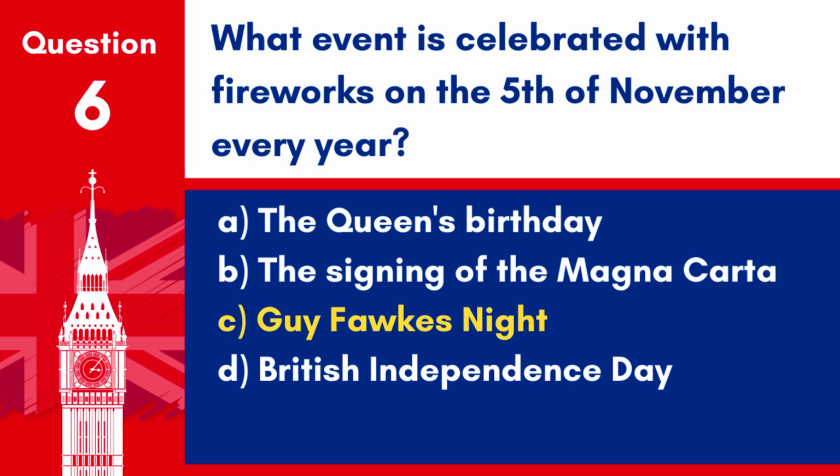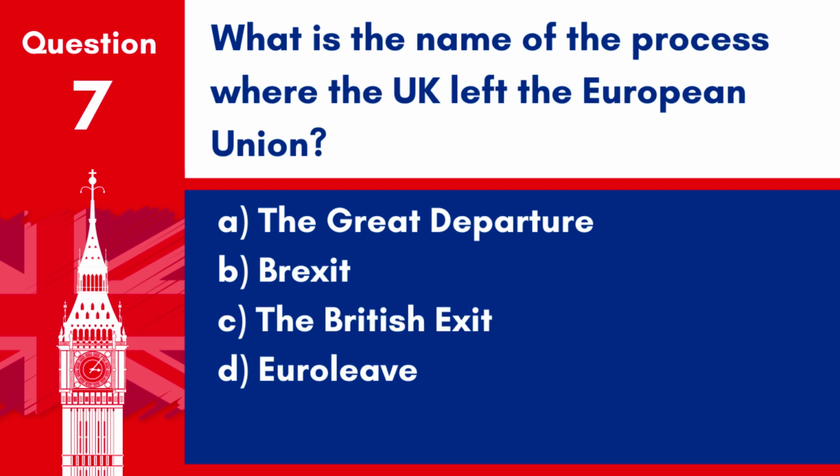Answer: C. Guy Fawkes Night. Guy Fawkes Night, also known as Bonfire Night, is celebrated on the 5th of November with fireworks to mark the anniversary of the failed gunpowder plot of 1605. Question 7. What is the name of the process where the UK left the European Union? A. The Great Departure. B. Brexit. C. The British exit. D. Euroleave.